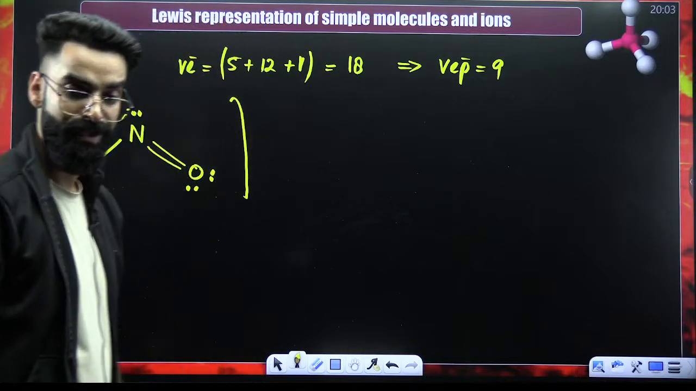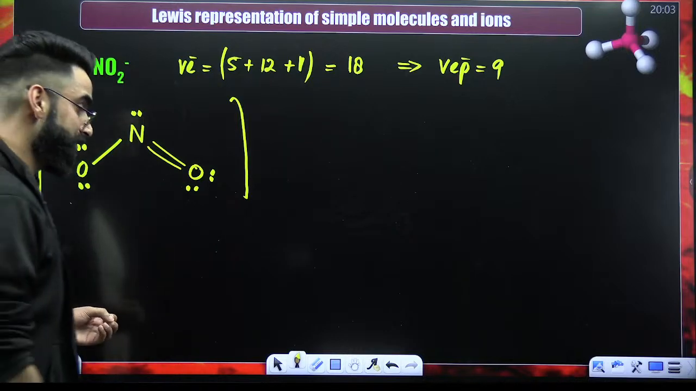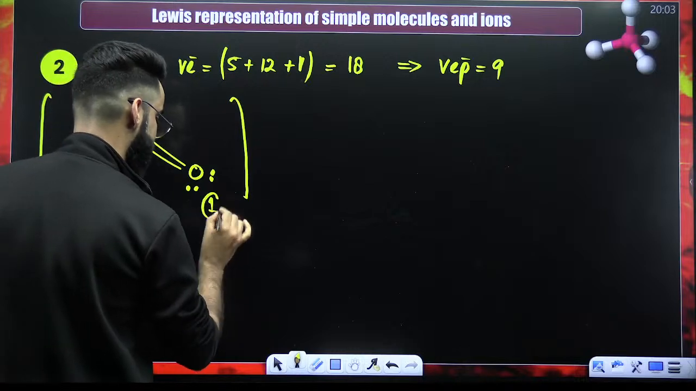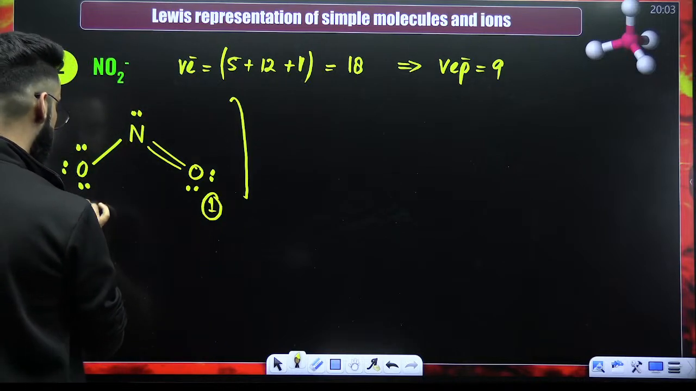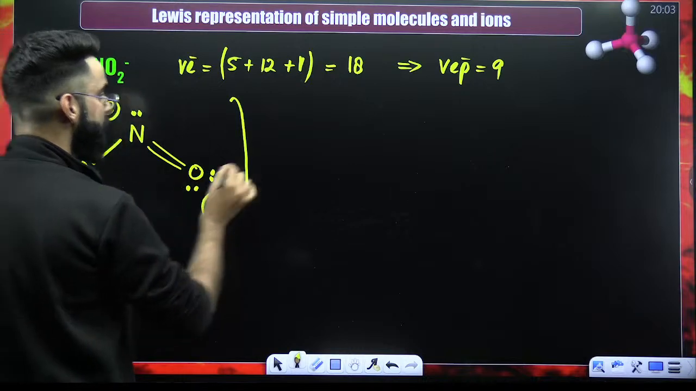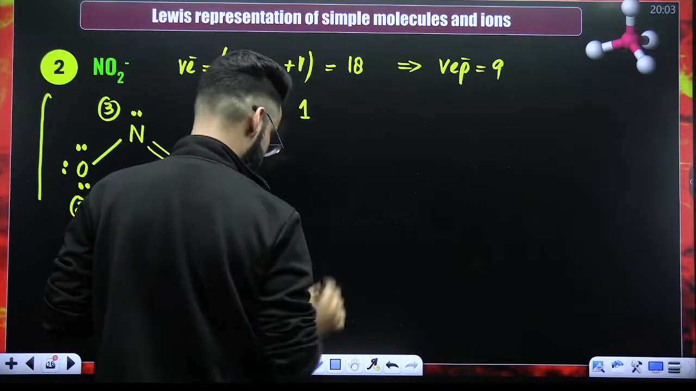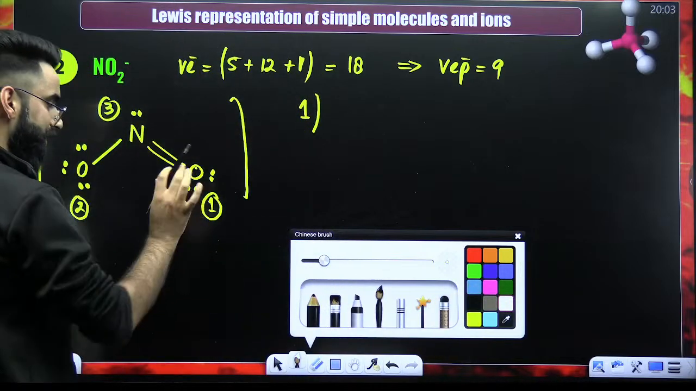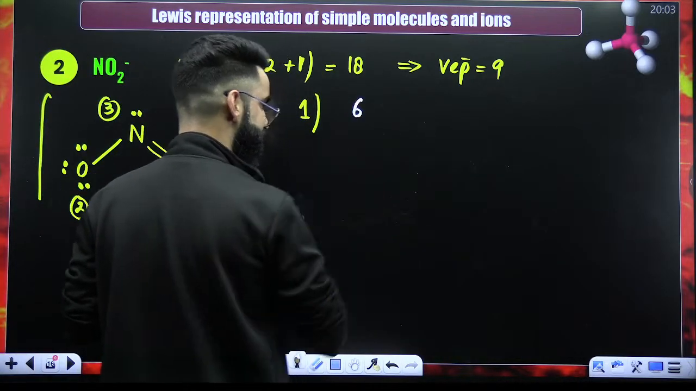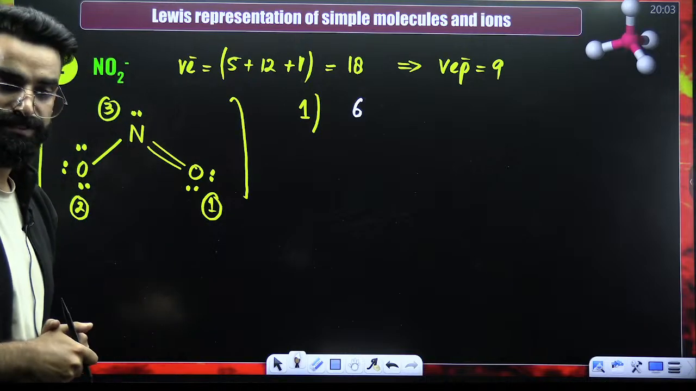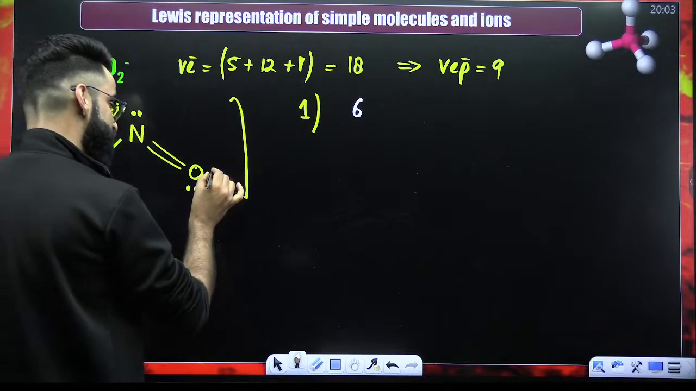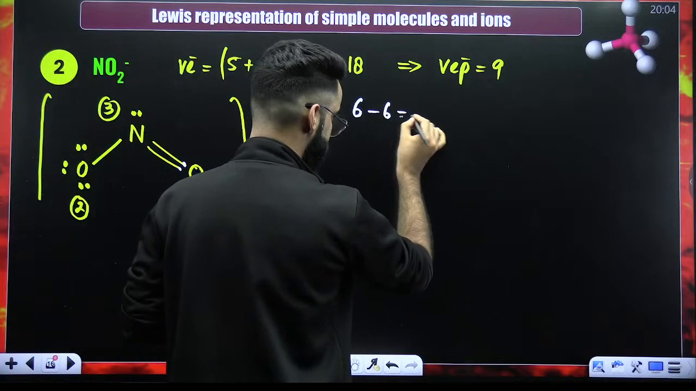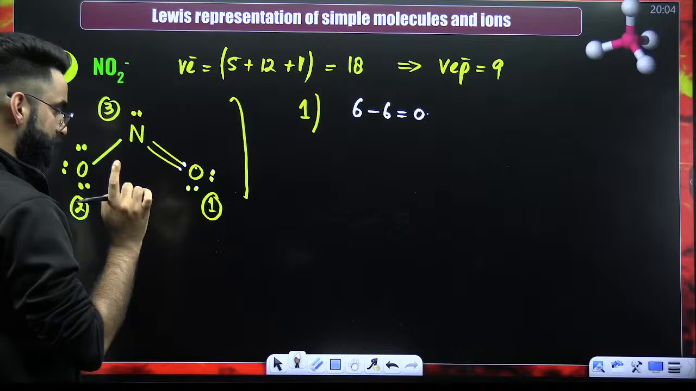Now if I ask you, are there any charges on the atoms? Basically, I'm talking about the formal charges. Let's call this oxygen atom 1, call this atom 2, and call this atom 3. On atom 1, what will be the formal charge? Atom 1 is oxygen. In non-bonded state, it has 6 valence electrons. Now, in the bonded state, how many does it have? 1, 2, 3, 4, 5, and 6. So 6 minus 6 is equal to 0. So formal charge on this oxygen is 0.